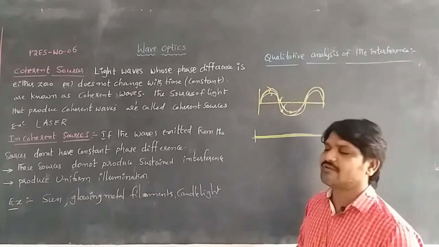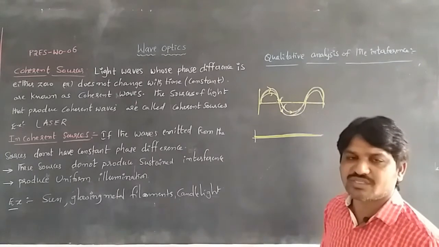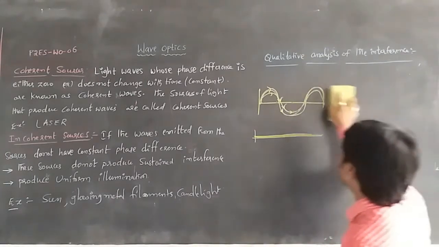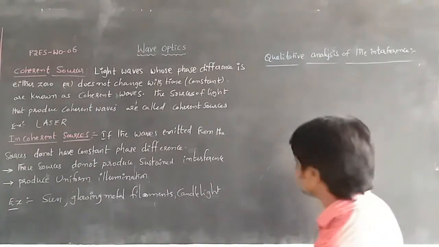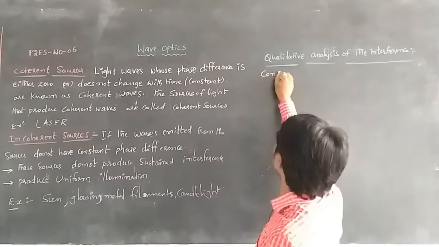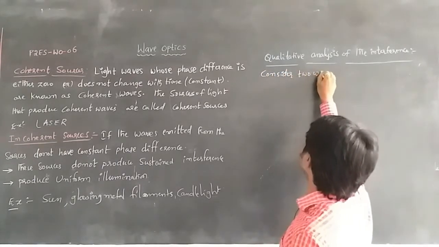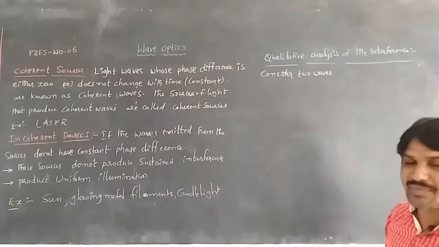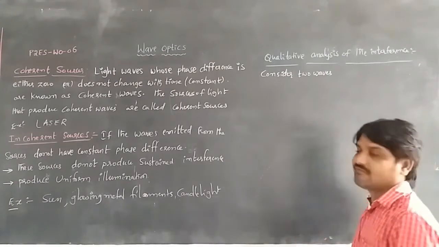Now, whenever two waves are produced, consider two waves with the same amplitude and frequency and a constant phase difference pi. This is the qualitative analysis; now the mathematical derivation for the intensity of the interfering waves.